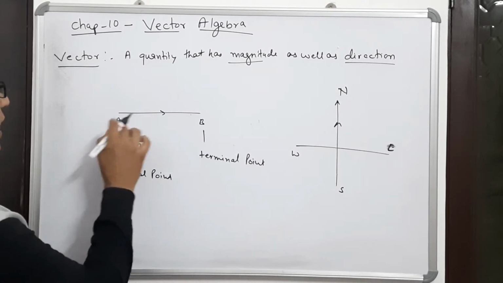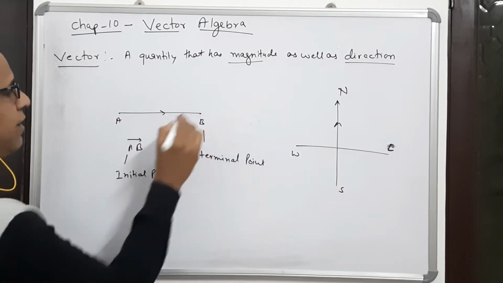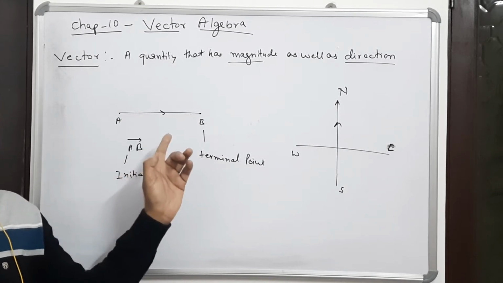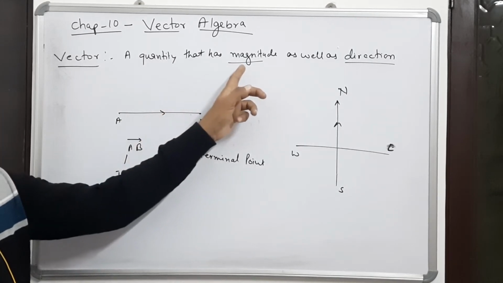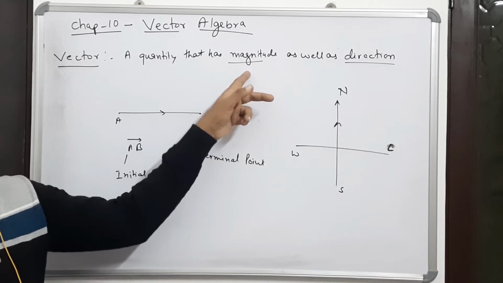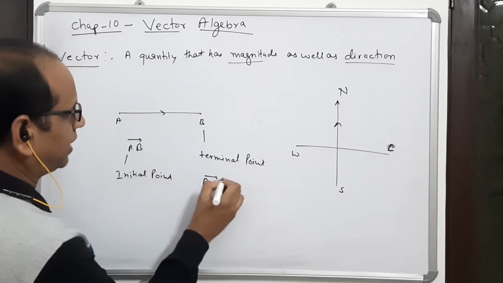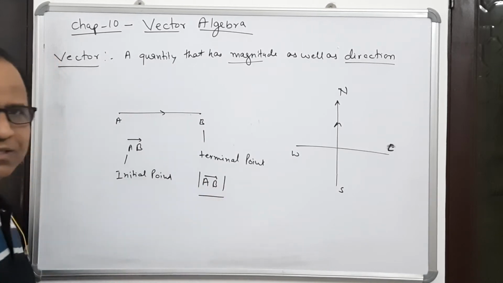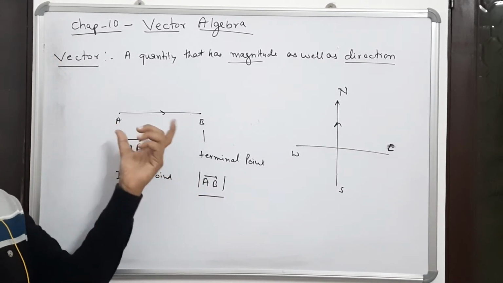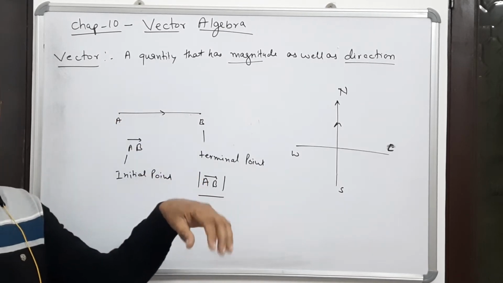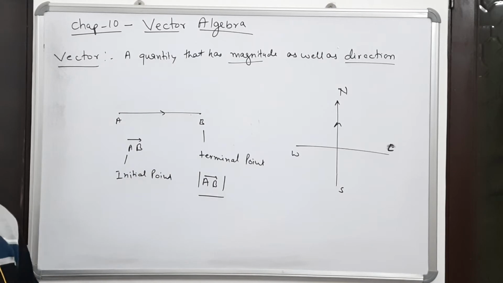The distance between the points A and B is known as the magnitude of this vector, and it is denoted by |AB|. This means the magnitude, the length, the distance. And when we include the direction in that, then it is known as displacement.